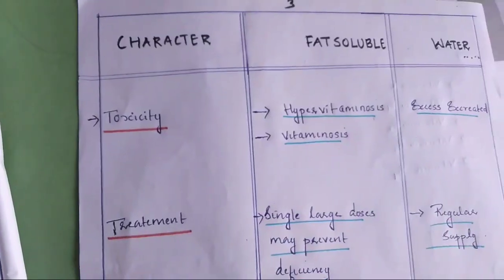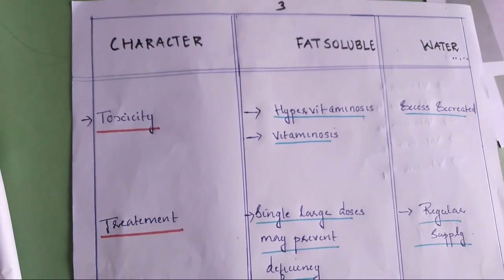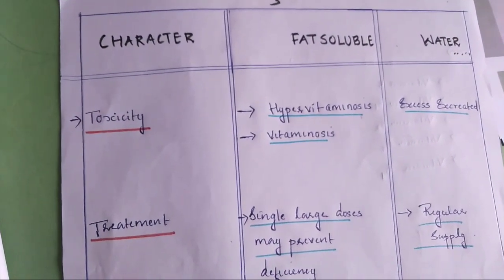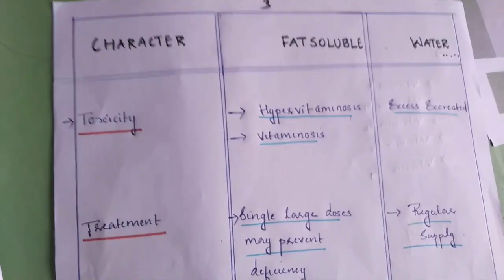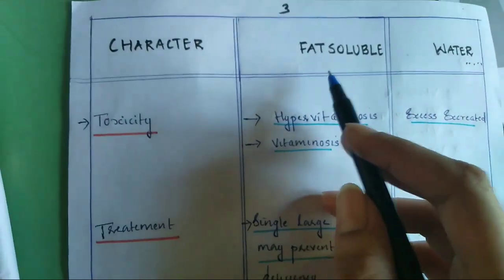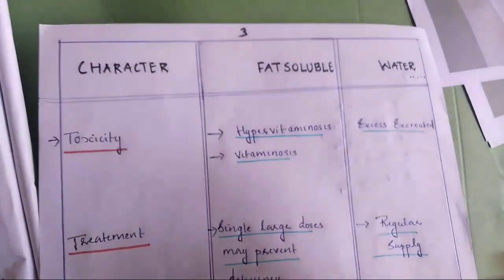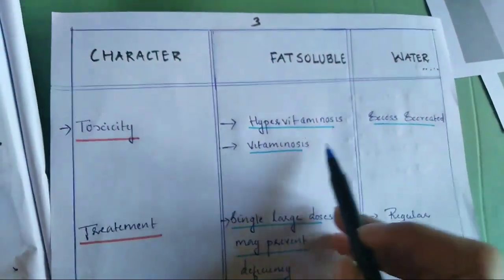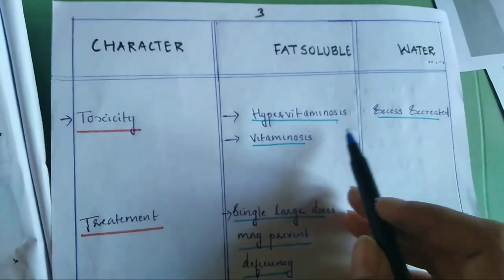In case of toxicity, fat soluble vitamins cause hypervitaminosis, and in water soluble vitamins the excess is excreted. Hypervitaminosis means when we take an excess of vitamins.